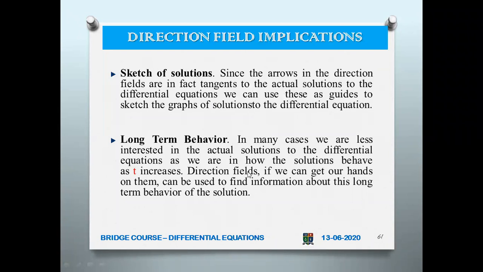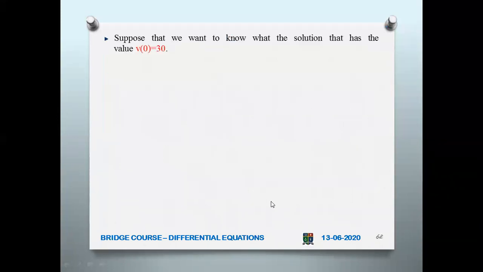Now, in the long run, what happens? In many cases, we want to know how actual solutions to differential equations behave as t increases. So if we can get our hands on them, they can be used to find information about this long-term behavior of the solution. This we will see some more.